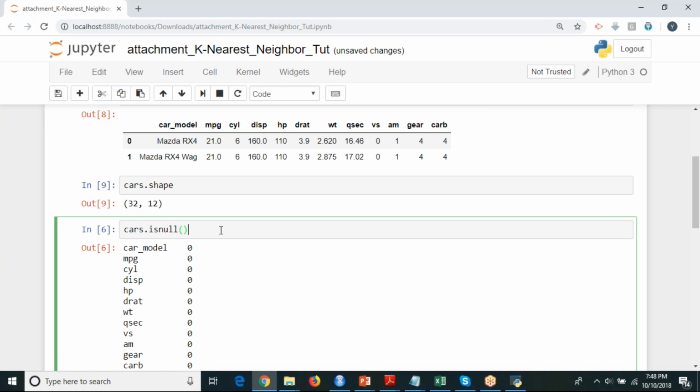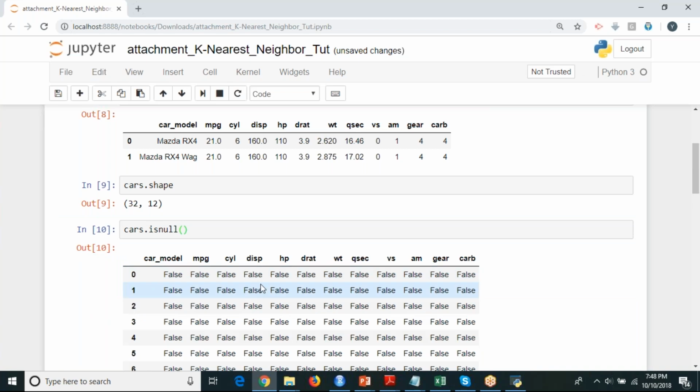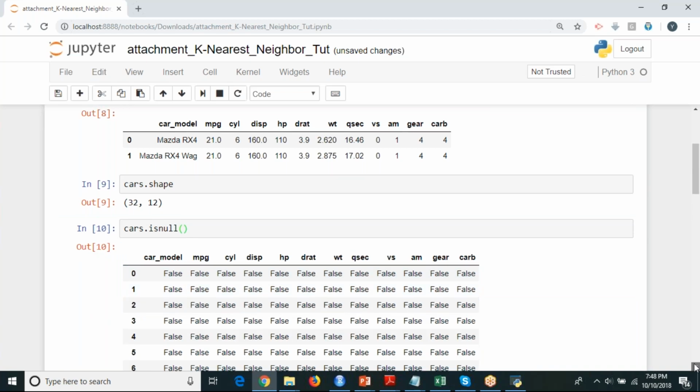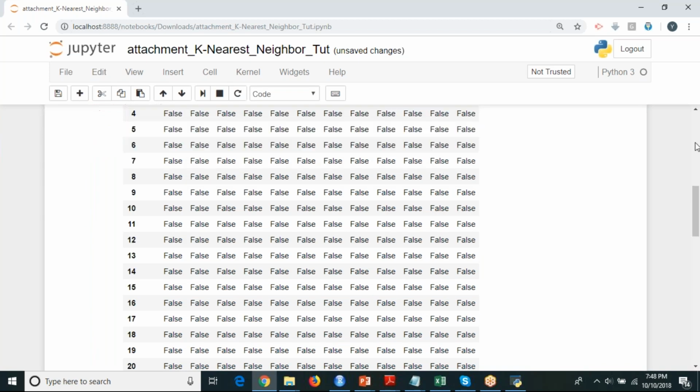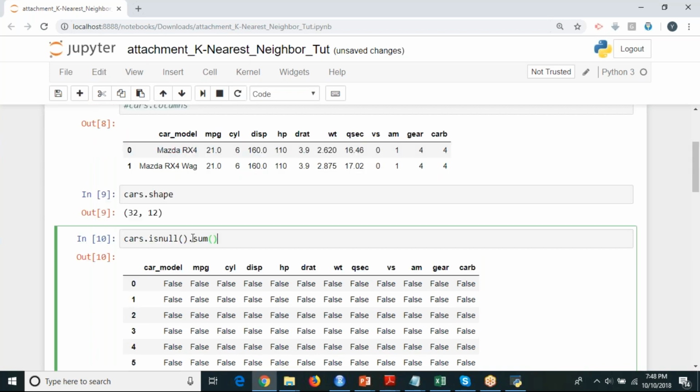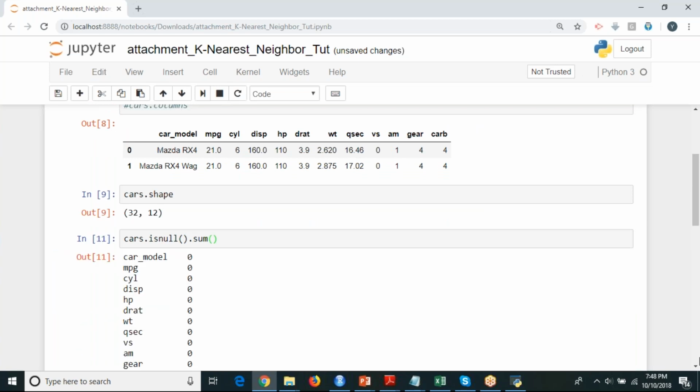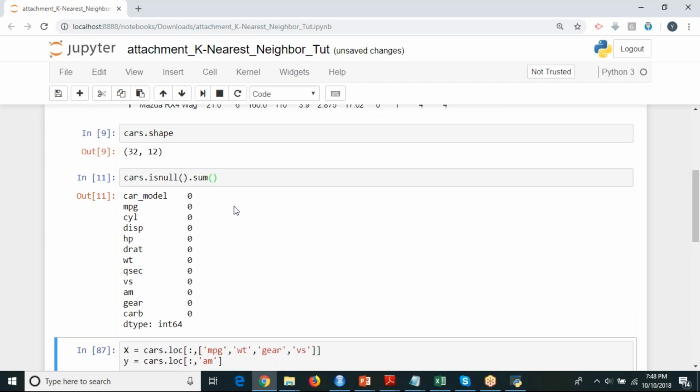If it is false, there are no null values. If it is true, then your data has null values. So instead of checking each and every single record, I can use the dot sum function. This sum function will display how many missing values each column has, like that.